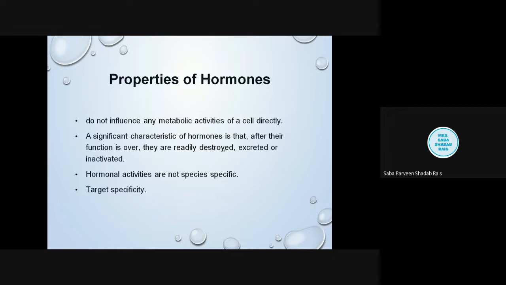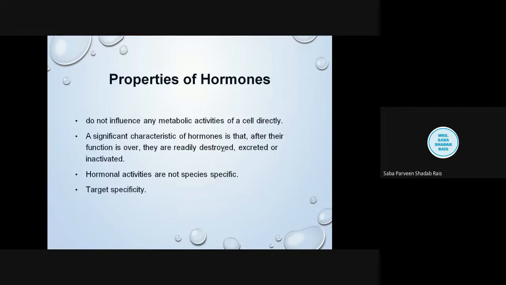A trophic hormone means this hormone is produced, but it does not act directly on the target organ. Instead, it acts on some other endocrine gland, stimulating that endocrine gland and telling it that you have to produce so and so hormone.